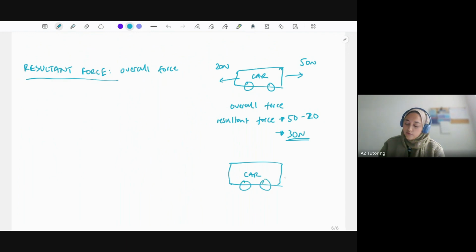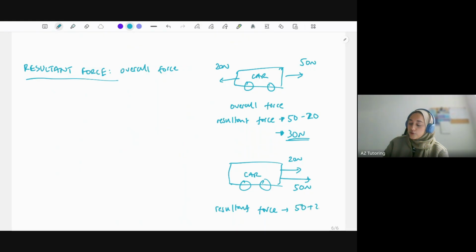And this time we've got two forces acting on it forward. So we've got 20 newtons and we've got 15 newtons. What's the resultant force in this case? The resultant force would just be 50 plus 20 this time because they're both in the same direction, so 70 newtons. So remember, direction matters in what you're looking at for each of these.